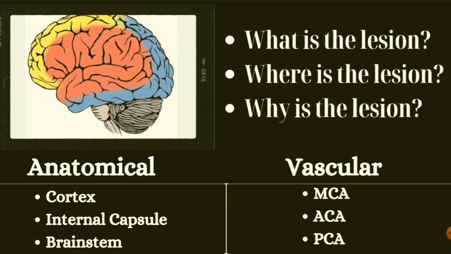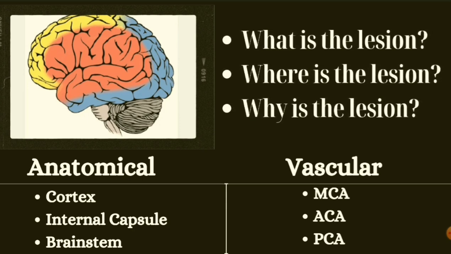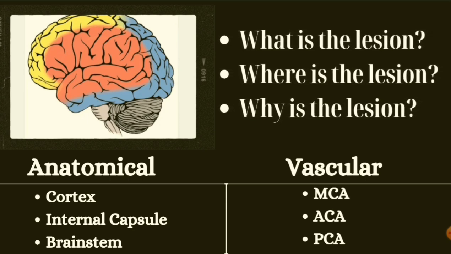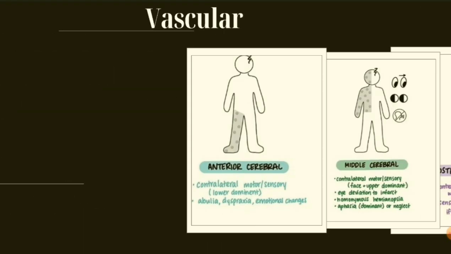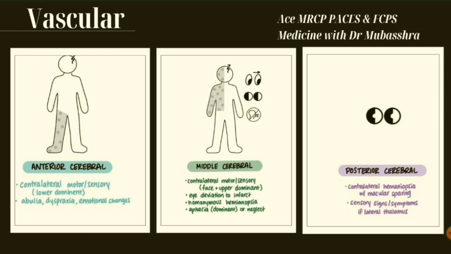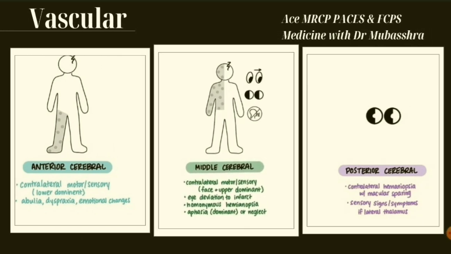Anatomically, the lesion can be in the cortex, internal capsule, and brainstem. And according to vascular territory, it is divided into middle cerebral artery, anterior cerebral artery, and posterior cerebral artery. Let's discuss vascular localization of stroke first.